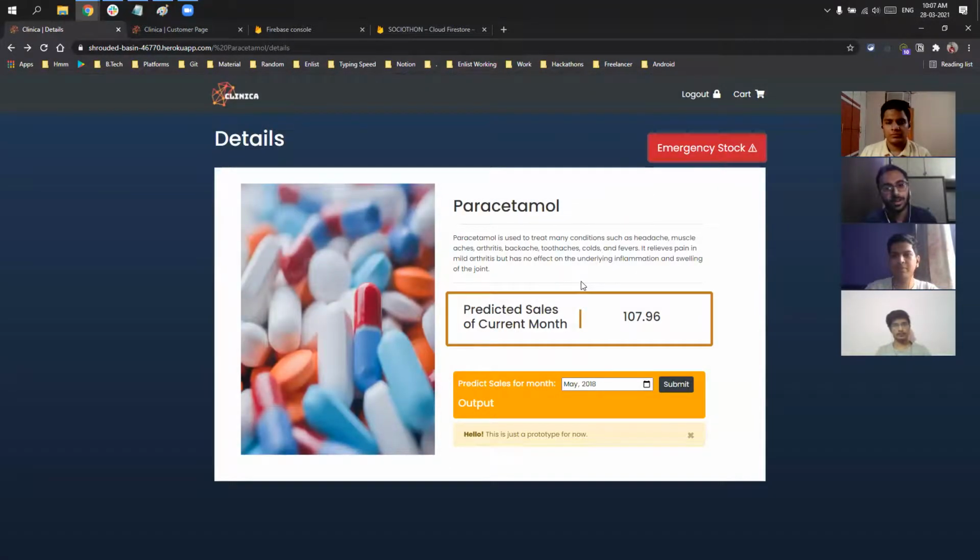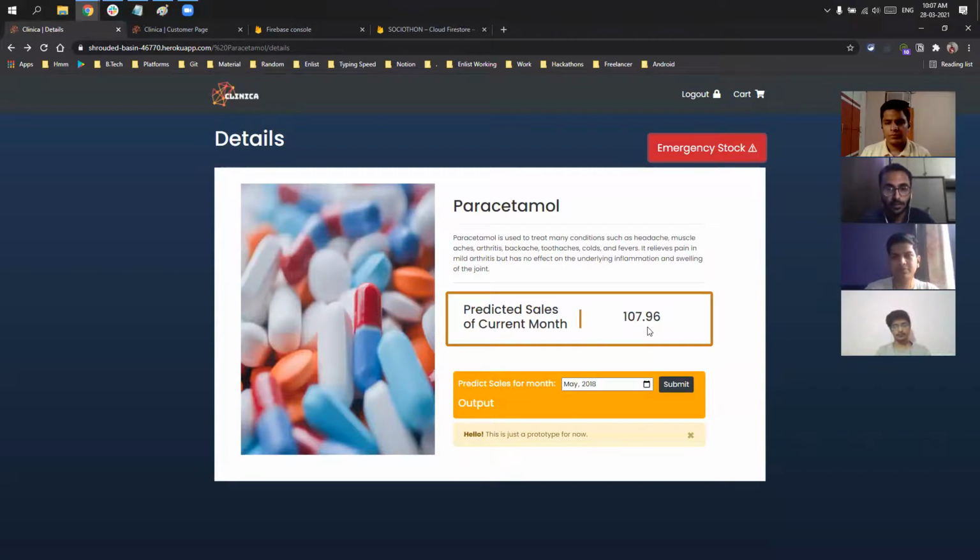Now, the whole purpose of this idea is to predict the sales to increase the production. The value shown here is 107.96. How is this coming? We have built a private API ourselves, and in that the ML algorithm is deployed.